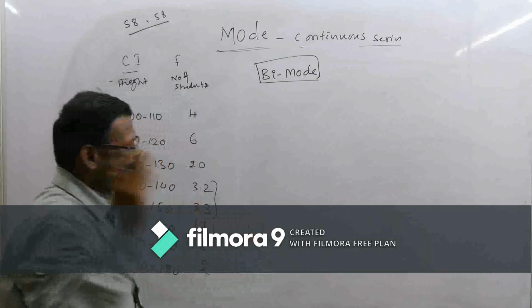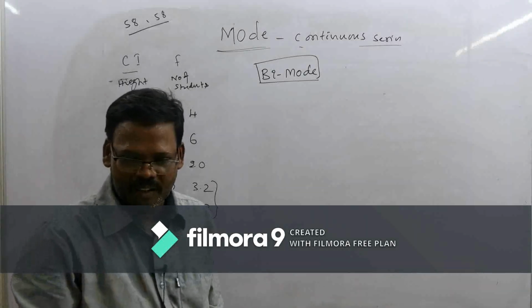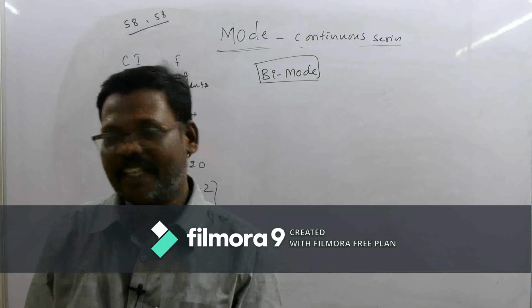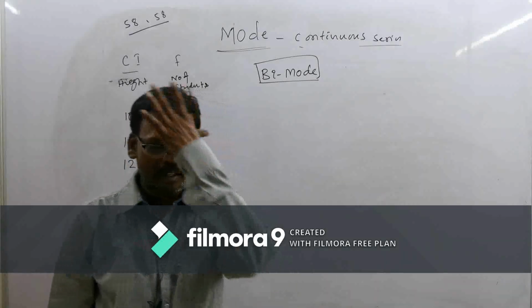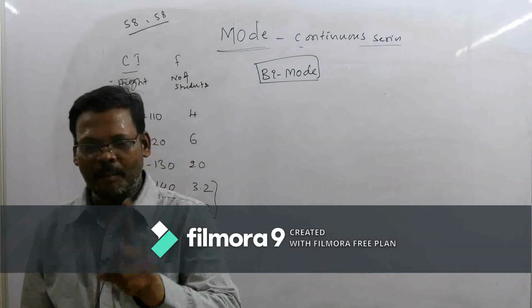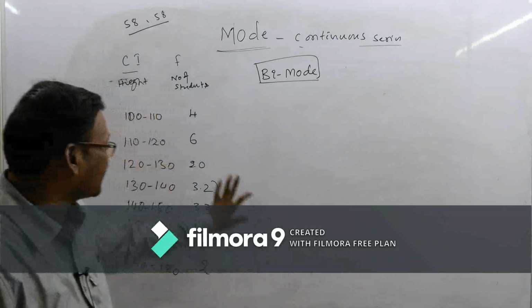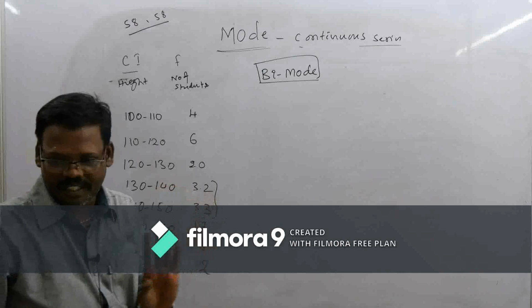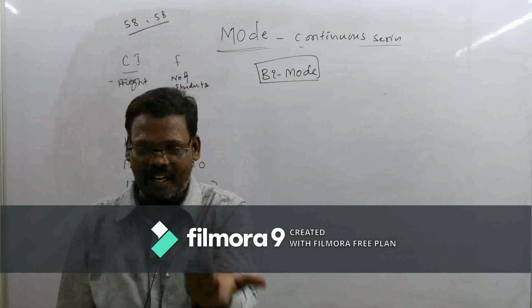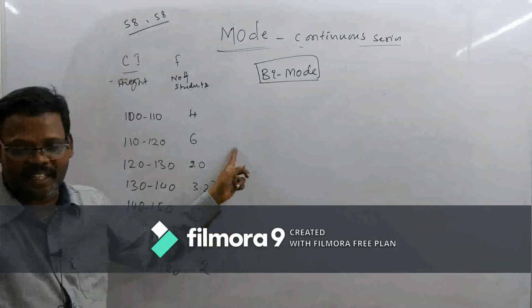Okay, so this class is having bimode, but bimode means there will be two values. Is it correct as an average? Why is it not correct as an average? Average is nothing but one single value that should represent the whole data. That is our target. A single value should represent the whole data. But here what do we immediately understand? Two values are represented in this data.